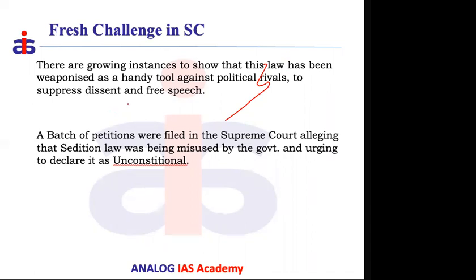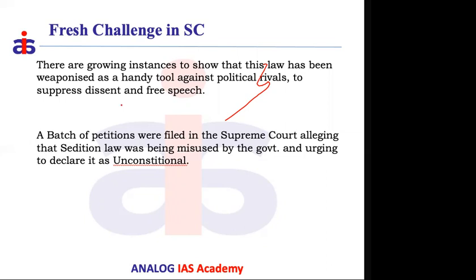Because of this heavy misuse, some learned people filed public interest litigation cases before the Supreme Court, requesting that time has come that there is no place for this regressive law, after 75 years of independence in India. There is no place for laws wherein merely by opposing the government you can be booked under the sedition law, which is even more stringent, because bail is not available and you can be booked without a warrant.